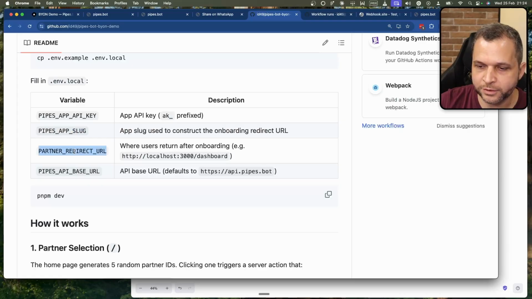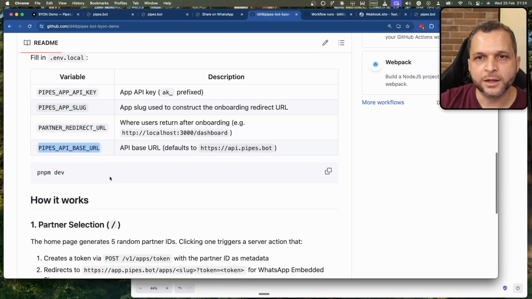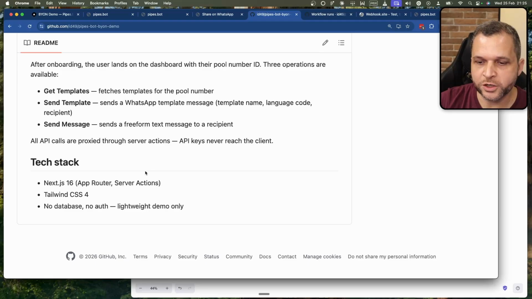Besides this, we have the redirect: after this flow ends, where Pipes.bot is going to redirect your user to. And this is just the base URL. So if we have different clients or customers, enterprise, etc., we can change the base URL. But the default is just api.pipes.bot. And here we have all the explanation.